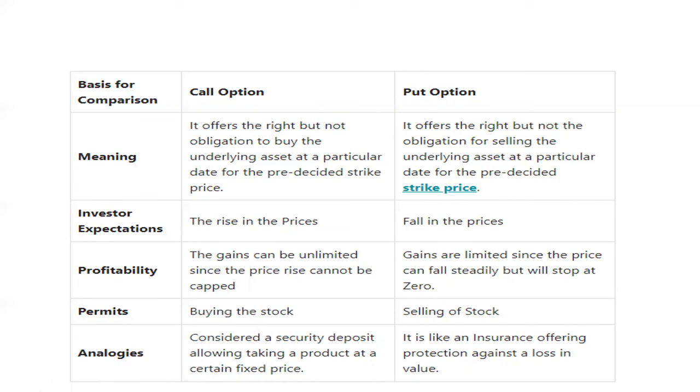Then what is the next point? Permits: a call option only permits buying the stock, and the put option only permits selling of the stock. The last point is analogy. A call option is considered as a security deposit, allowing you to take the product at a certain fixed price. Some security you have to keep to buy the product in future at a certain fixed price.